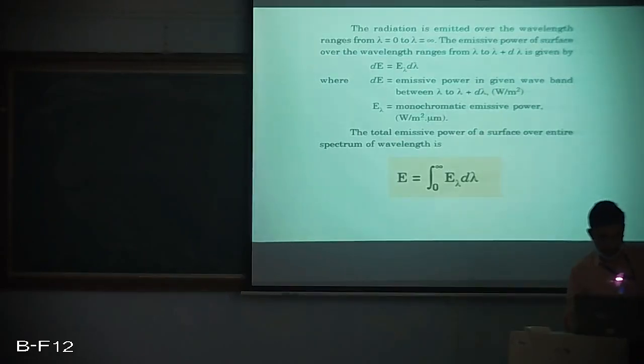Now, the total emissive power over the entire surface over the spectrum of wavelength can be obtained just by integrating the monochromatic or spectral emissive power between the limits 0 to infinity. Here dE is the emissive power in a given wavelength band, from lambda to lambda plus d lambda, measured in watt per meter square. And E lambda is the monochromatic emissive power lying in that particular band, measured in watt per meter square micrometer. So if we integrate from 0 to infinity, we get the total emissive power of a surface over the entire spectrum.